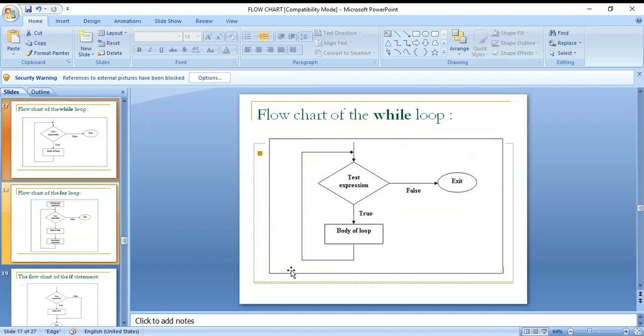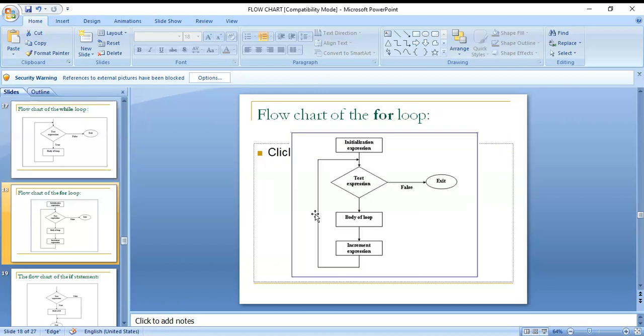Next, the flowchart for the while looping statement. The condition is tested at the beginning of the loop. If the condition is true, the body of the loop is executed, otherwise it exits from that body. The loop is repeatedly executed. These have a start and an end, which is why it is called a looping statement. Looping statements are also called iterative statements and repetitive statements. We can execute the body again and again until the condition becomes false. You can execute the loop as many times as you want.